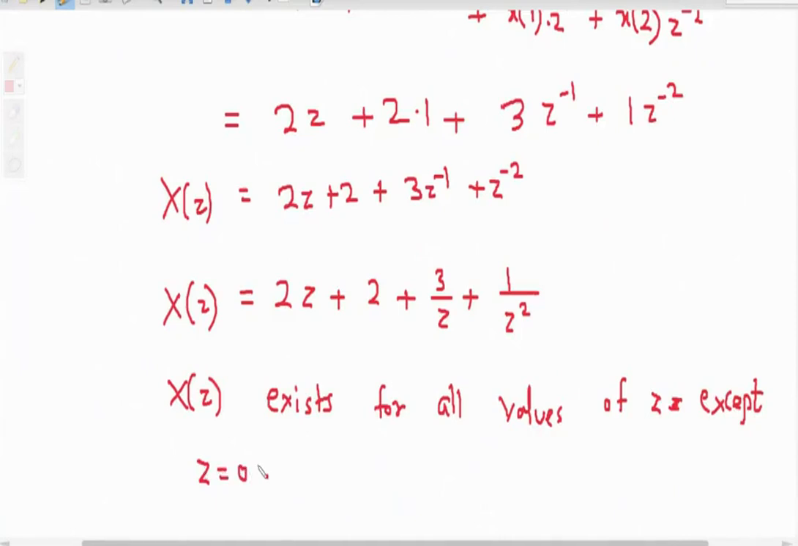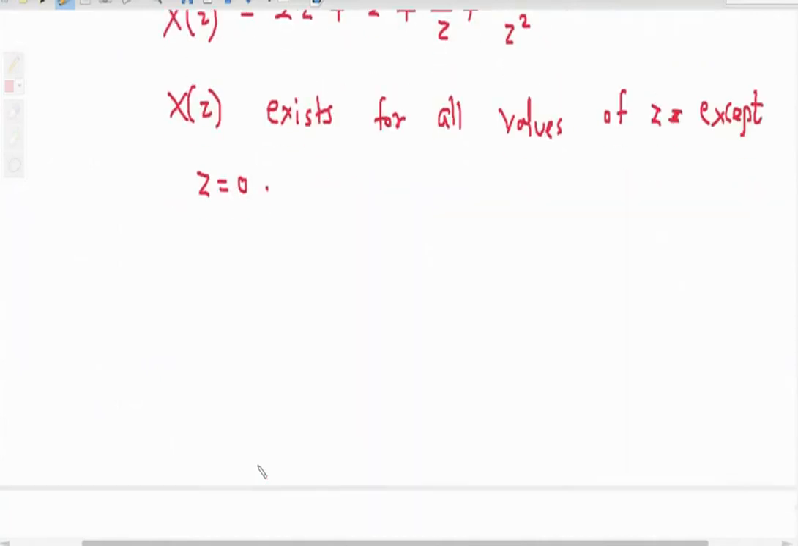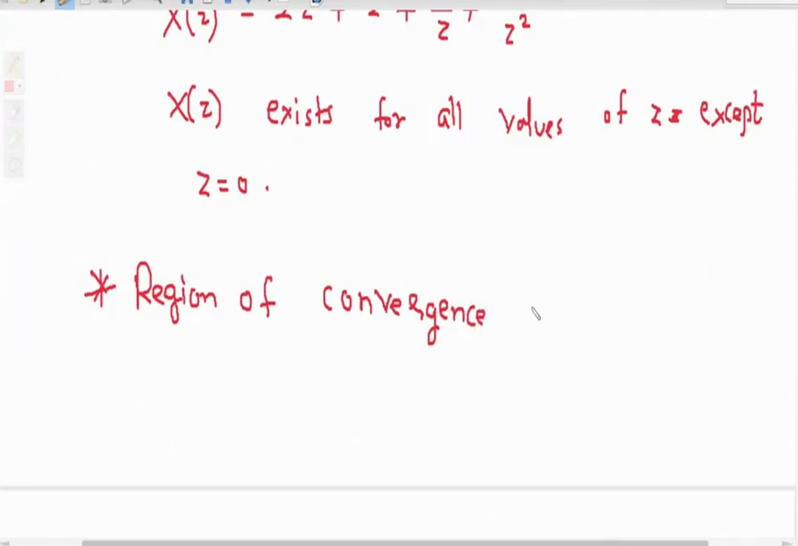Now the next term is nothing but region of convergence, or you can say ROC. Region of convergence, that is nothing but ROC for the Z transform. Okay, we can have ROC for the Laplace transform also.